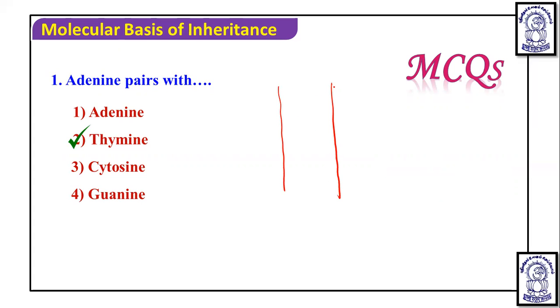I am drawing: these are the sugar phosphate backbone, and here these are the nitrogenous bases, joined by hydrogen bonds.